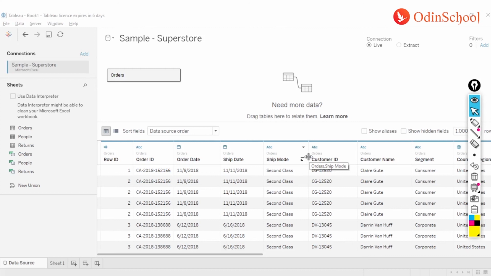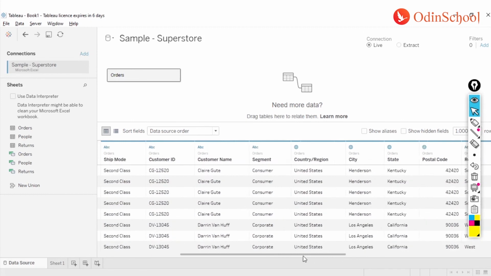It's also useful when we are working on some joins or union conditions. Let's say I'm trying to create a join, and I'm not sure if the output of that join is going to be a valid output or not. I can create a join, and obviously during that join, if I'm writing a custom SQL, I have a preview option. But if I don't write a custom SQL, and I'm just trying to do a join based on the physical layer, then I can see over here how the join is happening, right?